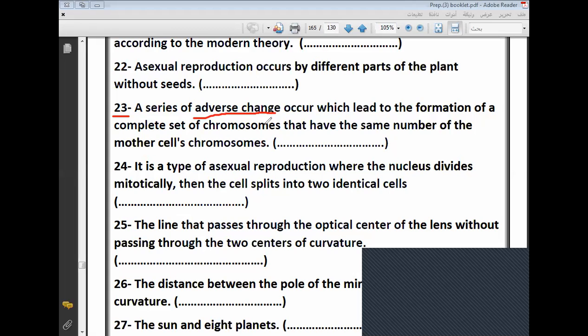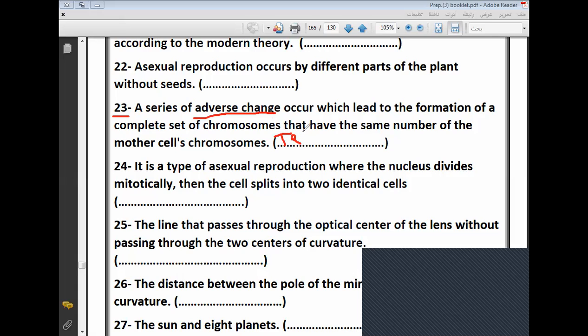While in telophase, the nucleolus and nuclear membrane start to appear again. So this is called the adverse phase. Adverse means opposite phase. So this phase is called telophase.